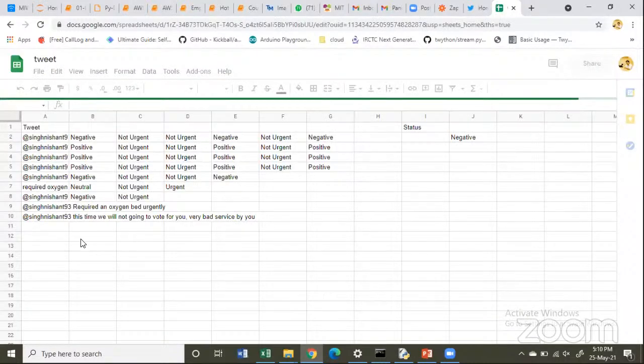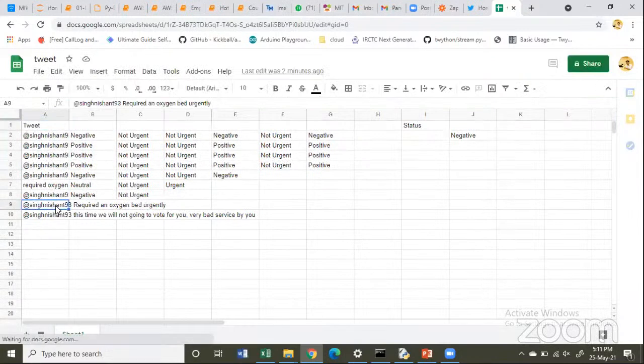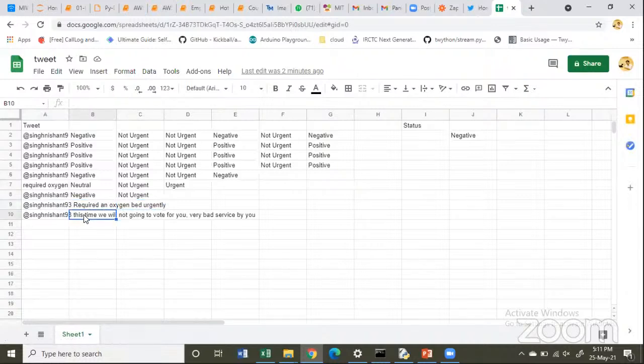Now, as you can see over here, automatically I got those two tweets. The first tweet was: required an oxygen bed urgently. This time we are not going to vote for you. Very bad service by you. So for the people who are tweeting me, I have a record of them in my Excel as well. Whatever they tweet me, I take those things in automatically.